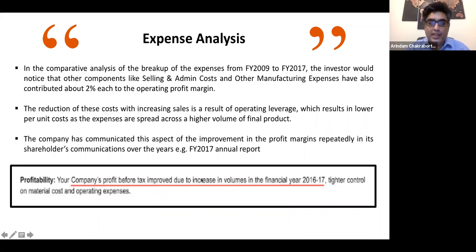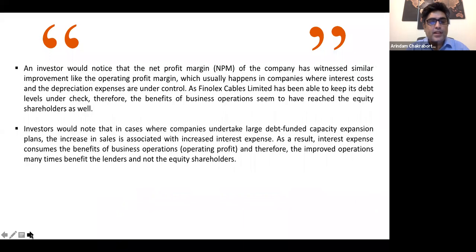So this is something which the management itself is saying in their annual report, right? This is the aspect which we saw. And in the context of margin analysis, which we discussed the last day also, we have to look into both operating profit margin as well as net profit margin, right? As an investor, we need to notice the net profit margin of the company, and we see that it has witnessed similar improvement like the operating profit margin, which usually happens in companies where interest costs and depreciation expenses